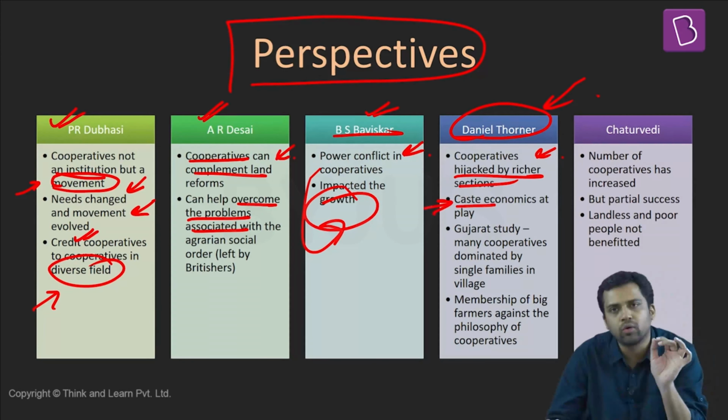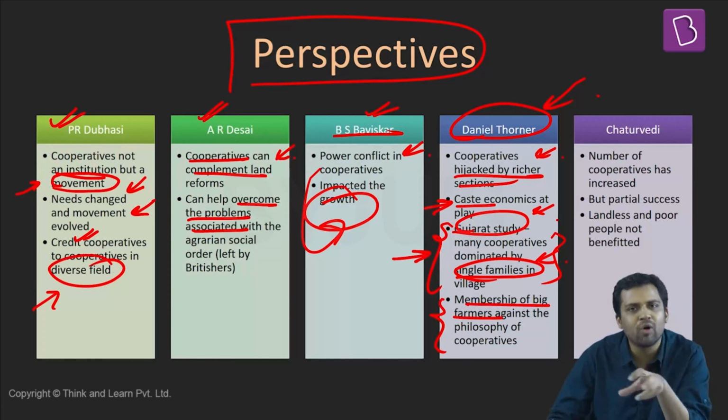Ideally, the big farmers should not have been part of cooperatives. Ideally, it should have been for the small and marginal farmers, but that has not been the case. Rich farmers are dominating. Farmers who are from a particular specific caste are the ones who are dominating.